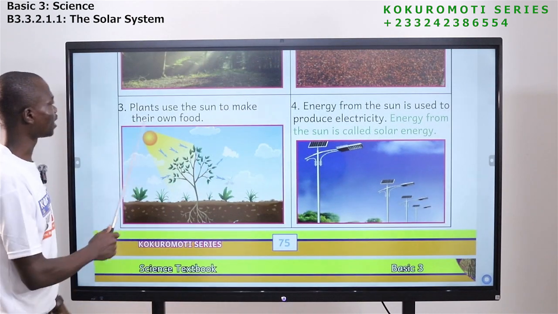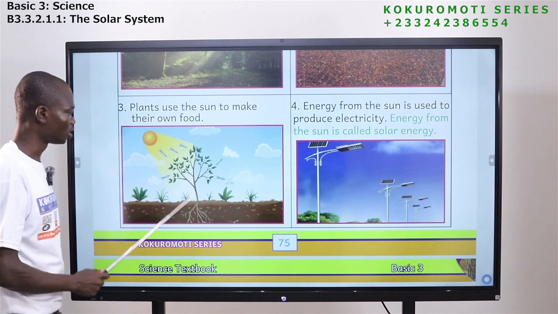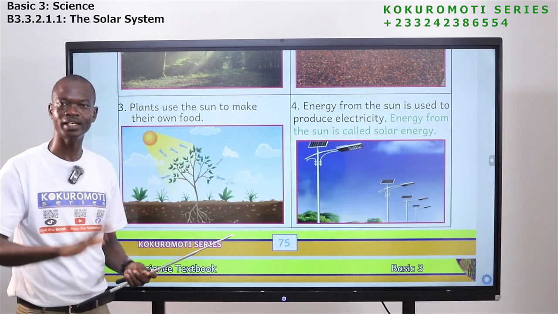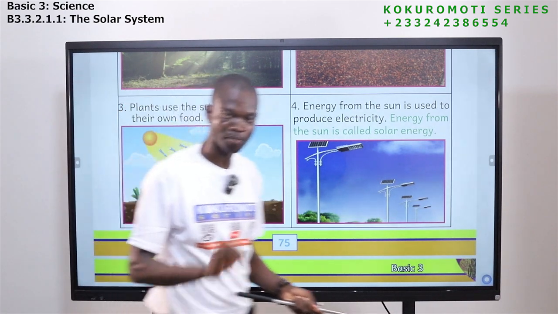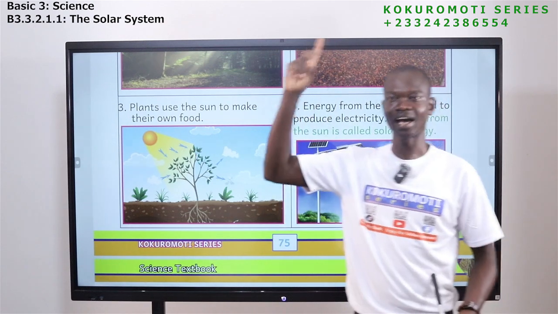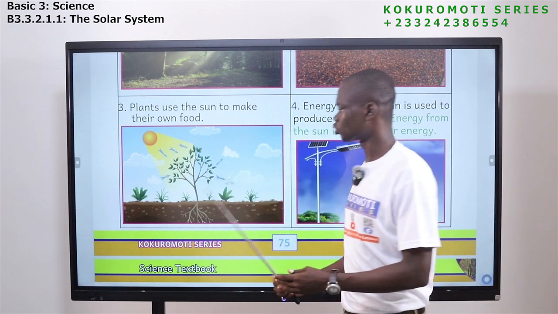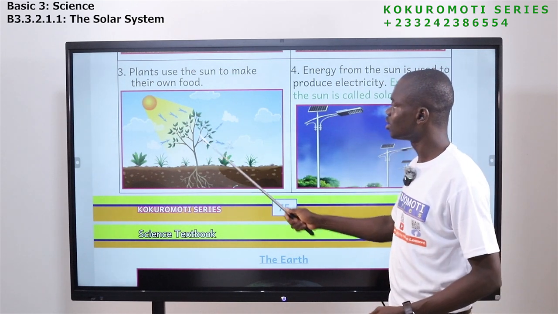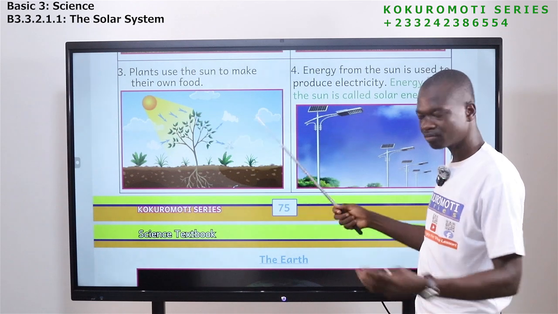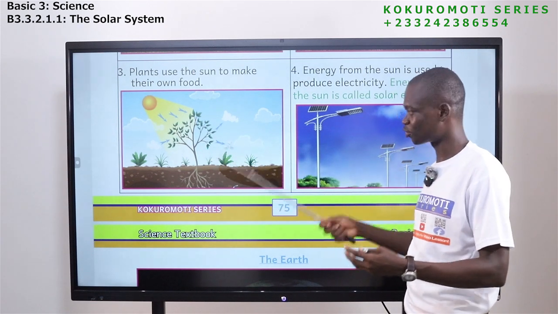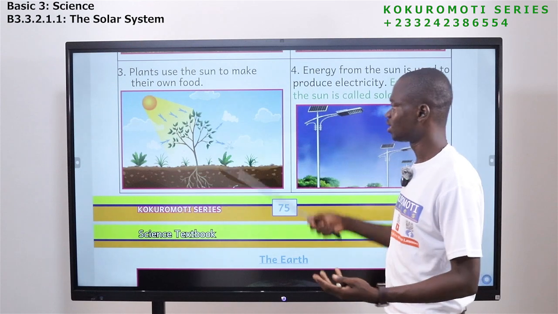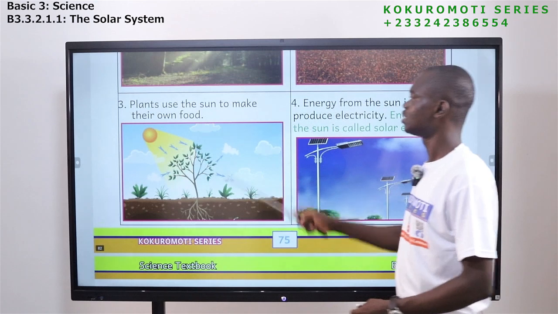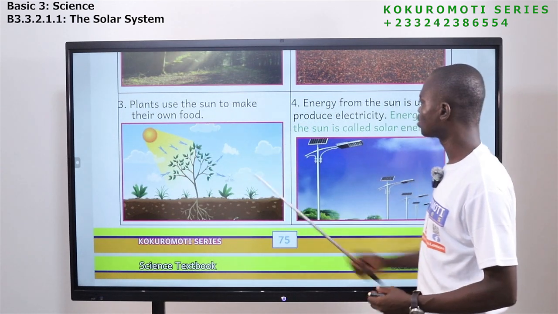Now let's come to this side. Plants use the sun to make their own food. This is a plant. Look at the sun. The process by which the plant uses the sun to make its own food is called photosynthesis. You can't see photosynthesis taking place with your eyes. That is where the plant uses the sun to produce its own food. So that is one use of the sun to the plant.